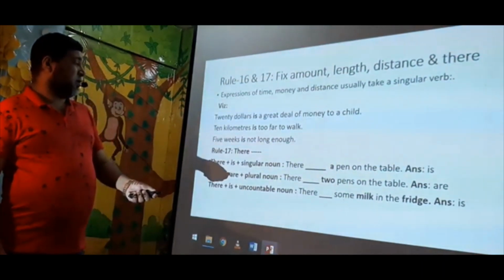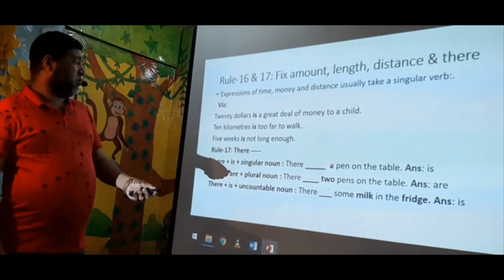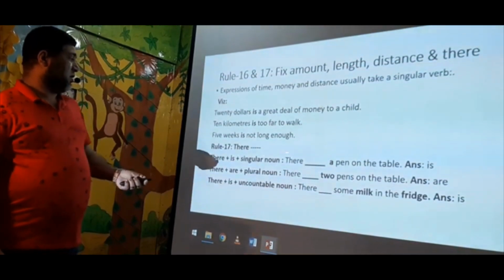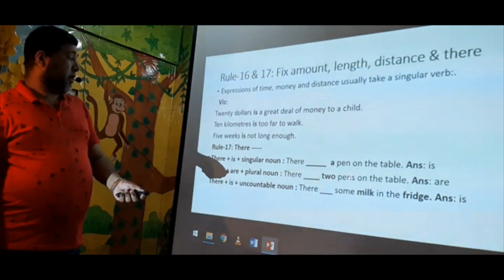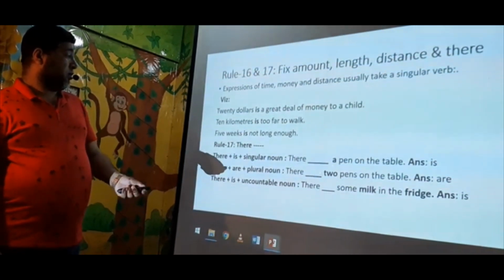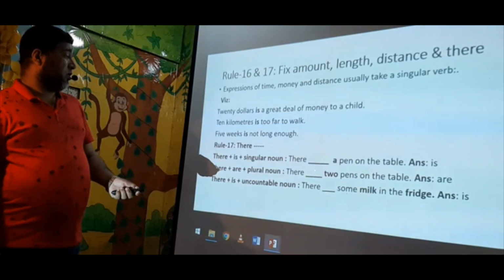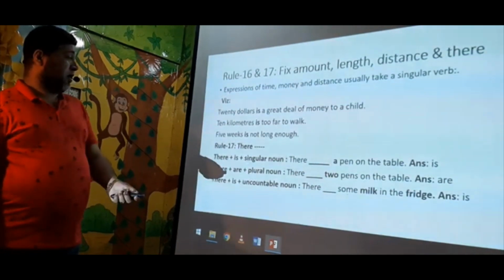There dash a pen. A pen is a singular noun, so you can use is. Answer is is. There dash two pens. Two pens is a plural noun, so you have to use are. Answer is are.